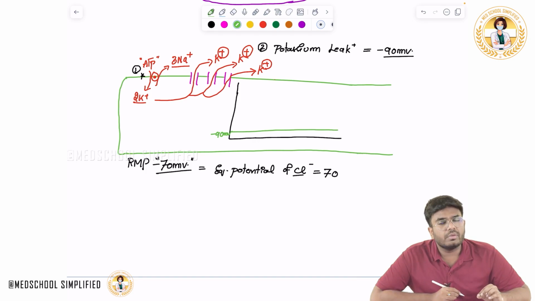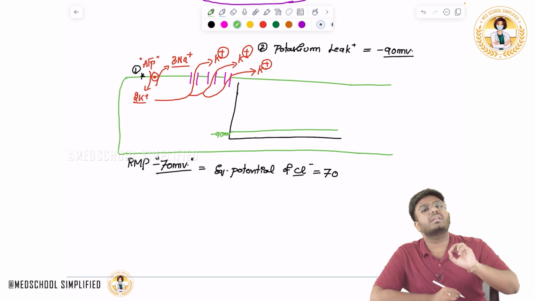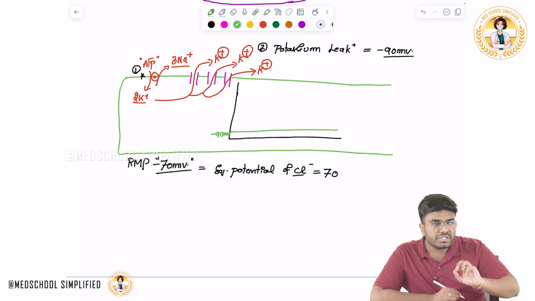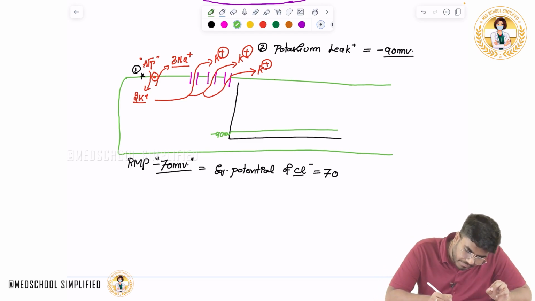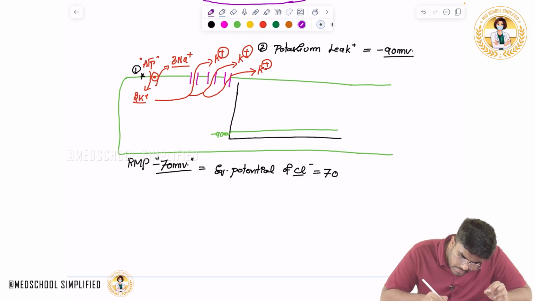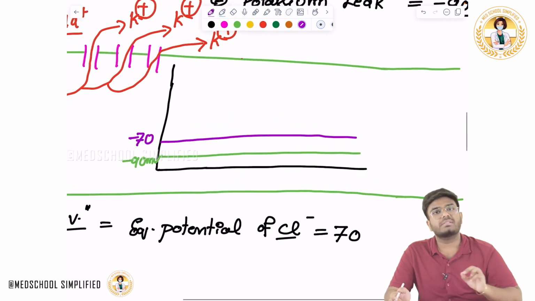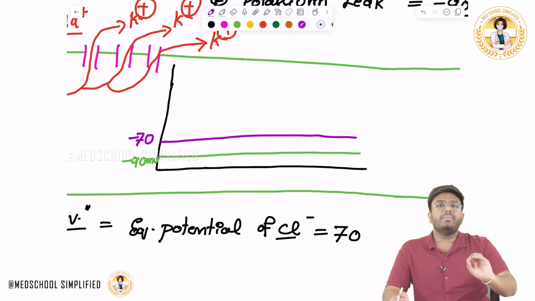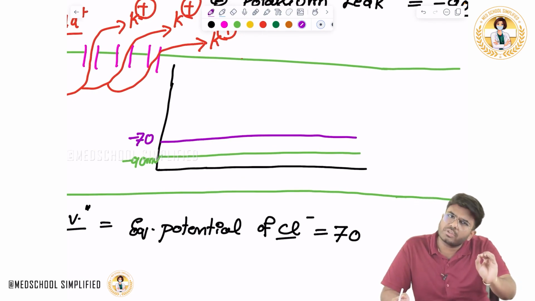But I am asking you, your neurons, are they having a resting membrane potential of minus 90 millivolts? No, because neurons are not only having the potassium leaky channels, but other leaky channels are also there. Sodium potassium pumps are also there, because of which it is having a resting membrane potential of minus 70 millivolt. Not minus 90, minus 70. Even though potassium is going out, it's only having minus 70 millivolts because other ion channels are also there.